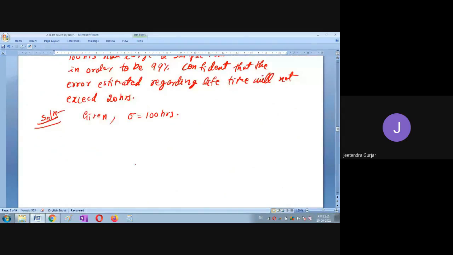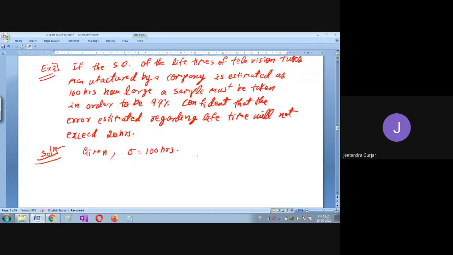So therefore you can take the 99% of the limit, students, and we find the error. What is the error estimated here?